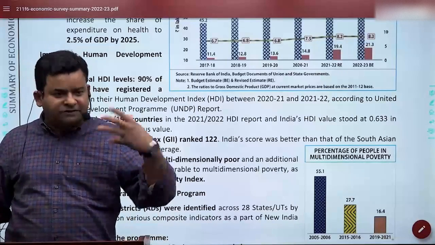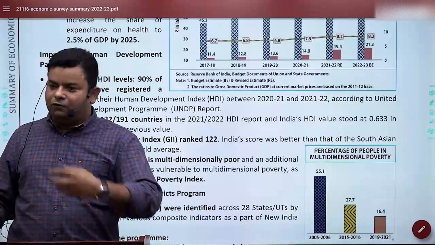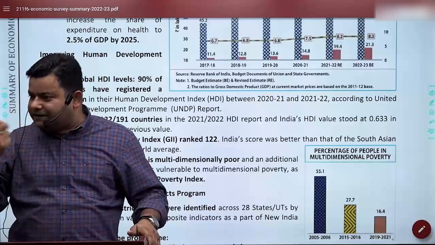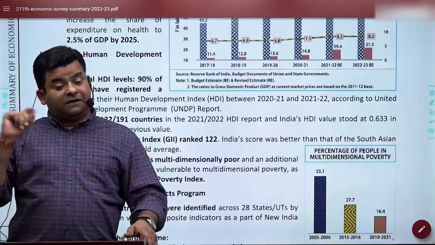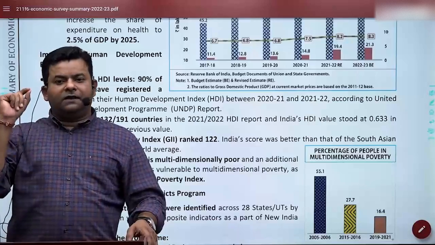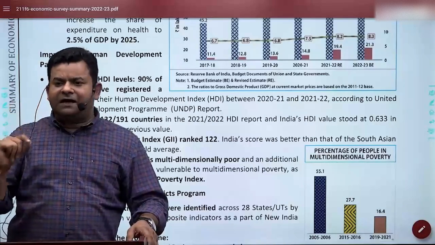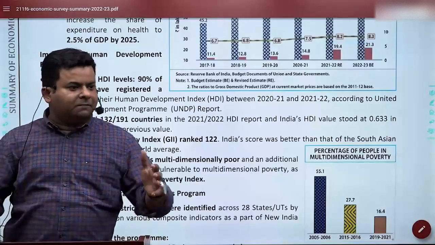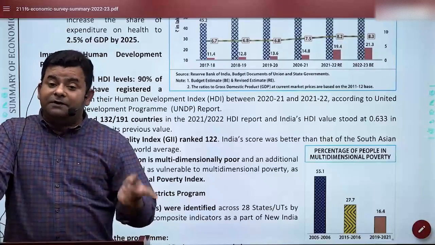So water harvesting will be done there. Kids and students will be taught how to be sustainable, how to think of climate friendly behaviors and these kinds of things. So take a note of it somewhere, this could be one of the very important things you should remember, what the PM Shri Yojana is and how it's going to work. And whenever they ask about a scheme, they sometimes ask about budgetary allocations, because it's a big expenditure we are going to have in education. It is for government schools.